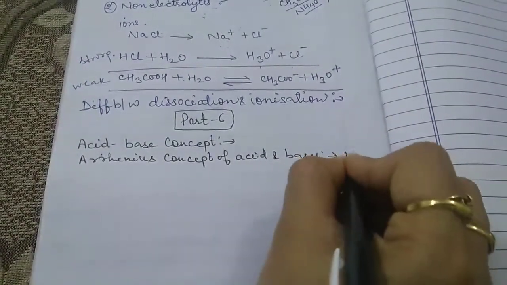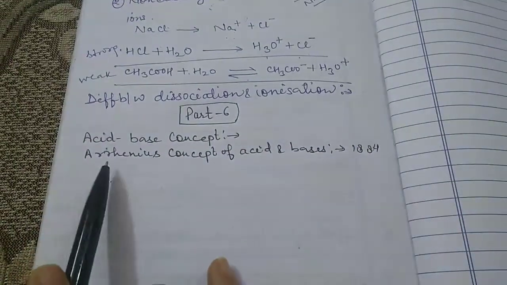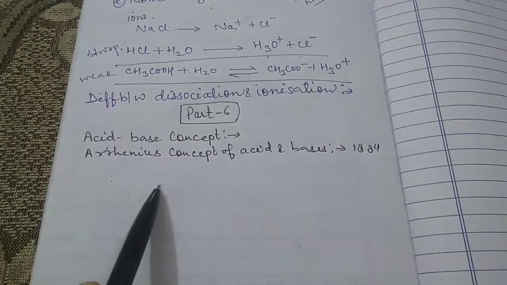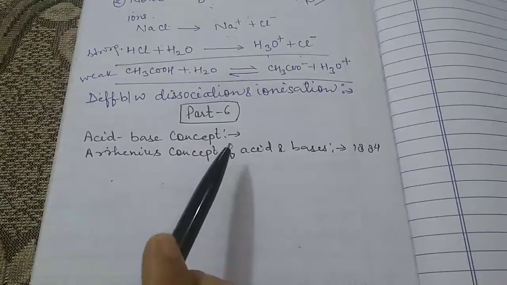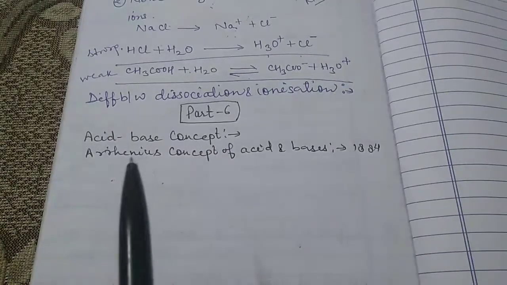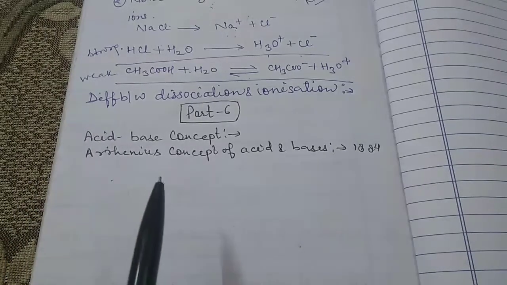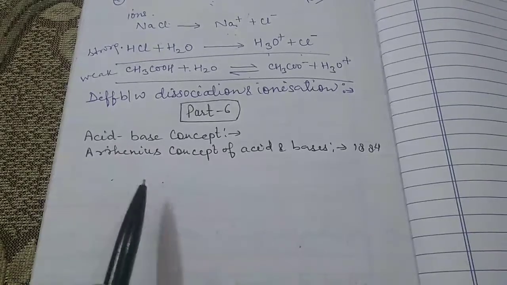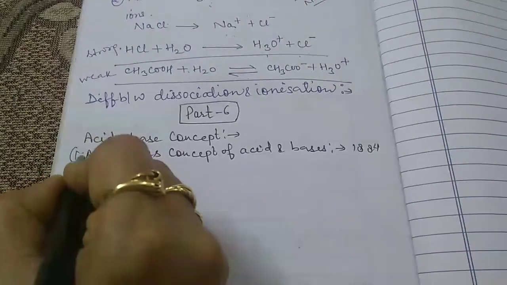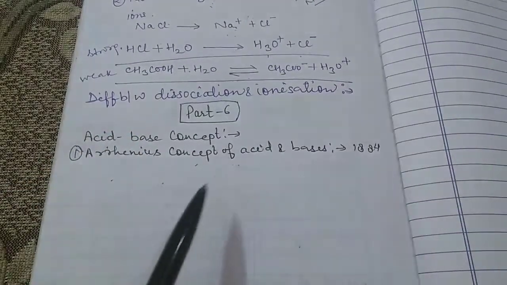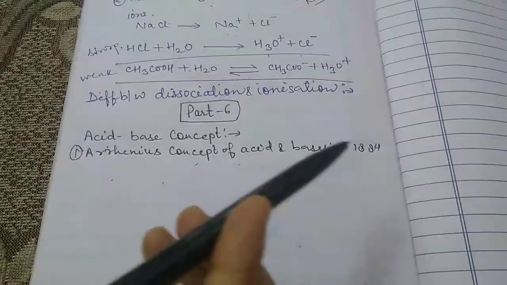Nowadays there are three main concepts. We have three theories regarding acids and bases, and among these three theories, the first one is the Arrhenius concept of acids and bases, given by Arrhenius.